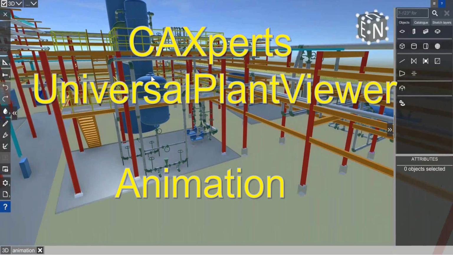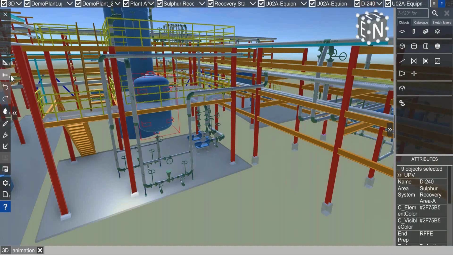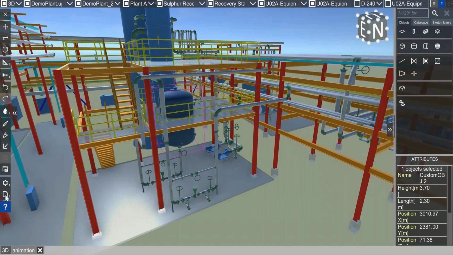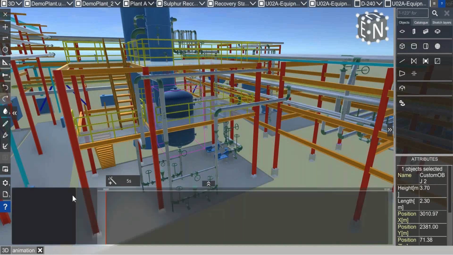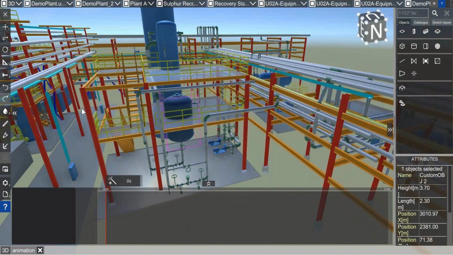Okay, and to demonstrate it, I will just select that vessel, convert it to a sketch object. So now it's an object I can move around, and I will open up a new animation. And in the basic mode, you only see that button and a time control. And now we are going to animate that vessel.